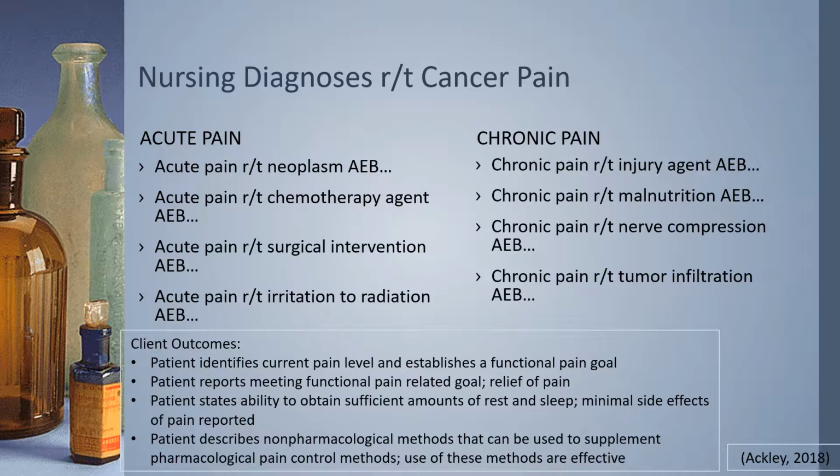Planned outcomes for this patient. You want the patient to identify current pain levels and establish a functional pain goal. This should be done during your assessment period and then identified as your planned client outcomes. The patient should also report meeting functional pain-related goals once you decide and identify these pain goals and possible relief of pain. You want the patient to state the ability to obtain sufficient amounts of rest and sleep and minimal side effects of the pain reported. You also want the patient to describe non-pharmacological methods that can be used to supplement pharmacological pain control methods and the use of these methods to be effective in their care.